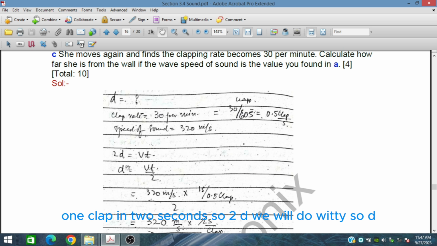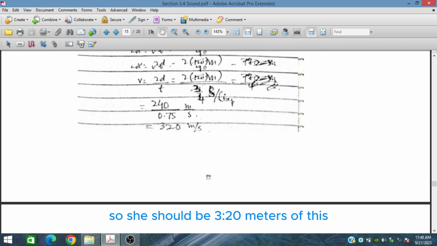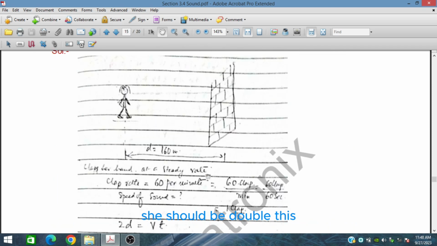So 2D is equal to Vt, so D is equal to Vt upon 2. V is 320 meters per second, and T is 1 second divided by 0.5, which is 2 seconds per clap. The 2s cancel, so she should be 320 meters away. If you double the distance, the clap rate halves.